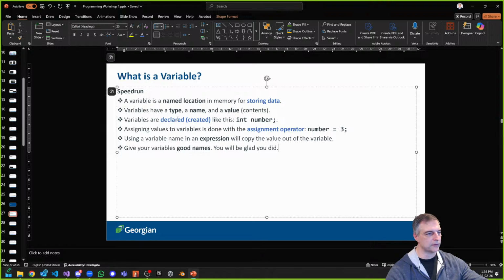So that's the first thing. We declare something first, and then we assign a value to it. So we have a declaration step, and we have an assignment step. The assignment step uses the equals operator. Notice how I said equals operator, because that's what it is. It's something that needs to be done. This equals operator doesn't mean that it's equivalent to. It means I take the value that I have on my right side and I assign it to the variable that I have on my left side. That's what it does.